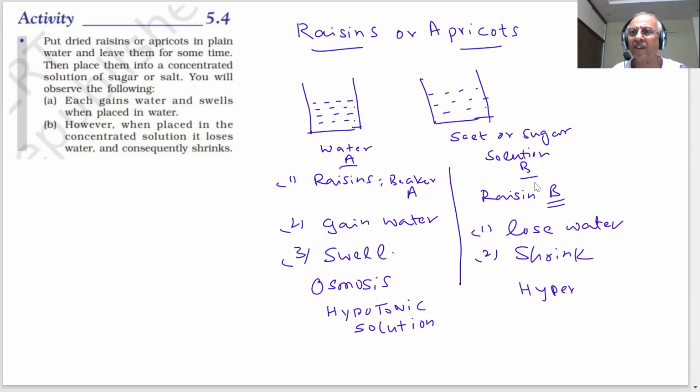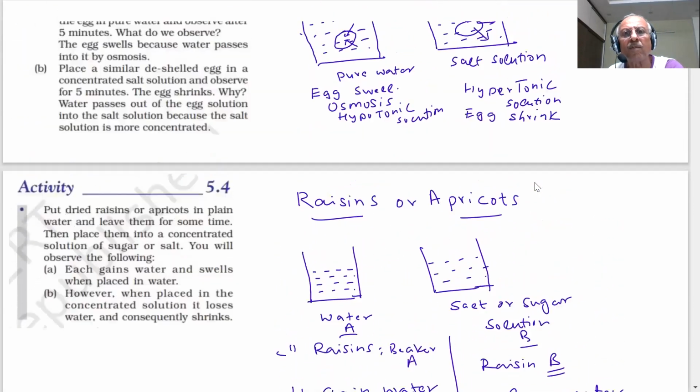I'm talking of the concentration of the solution, not water, when I use hyper or hypo.